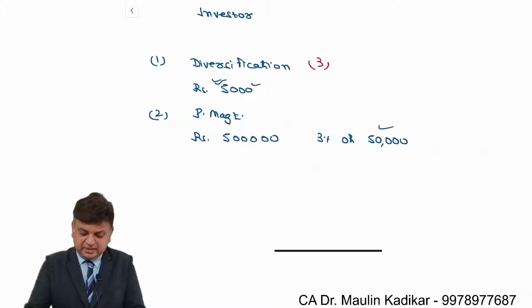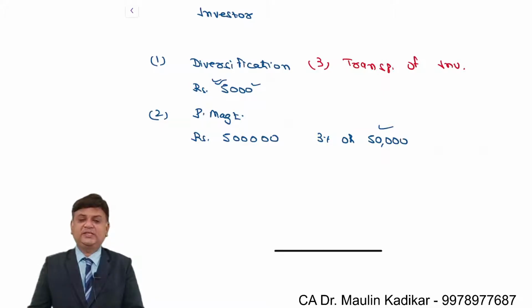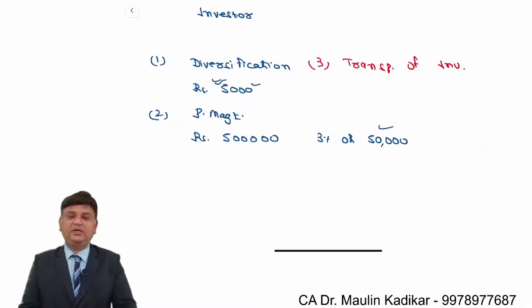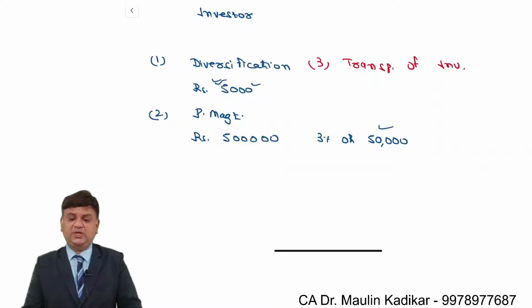Third, we understand that there is transparency of investment. Very importantly, nowadays SEBI is so active and the rules and regulations are so strict that the mutual fund is absolutely transparent with respect to the schemes and the investments.